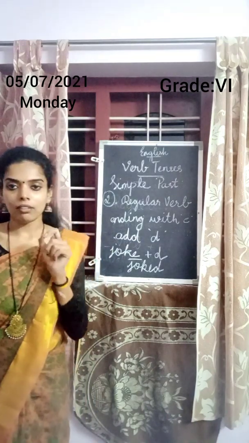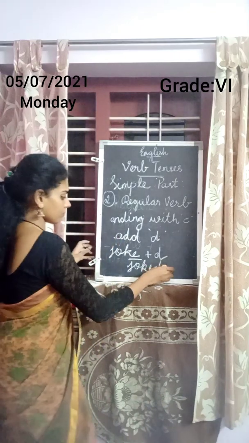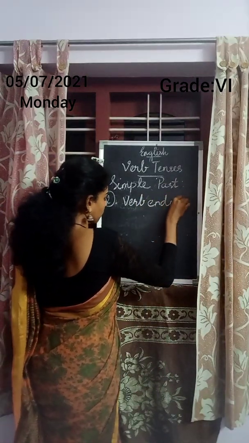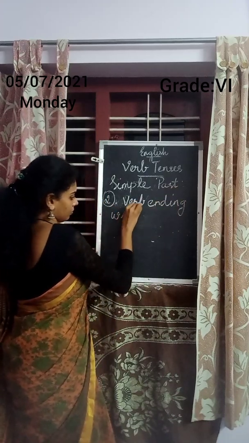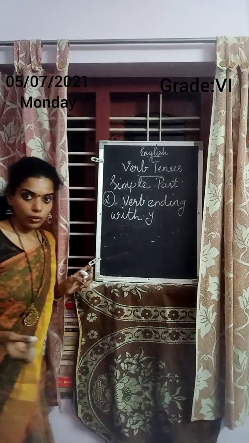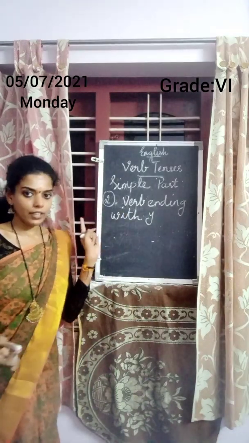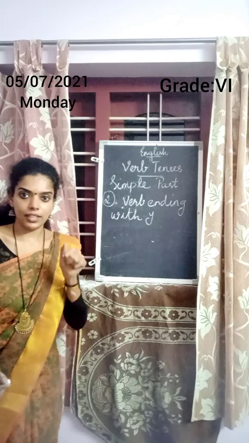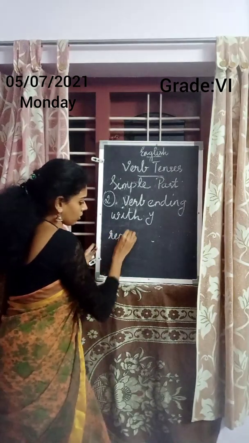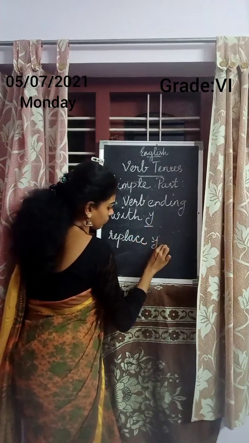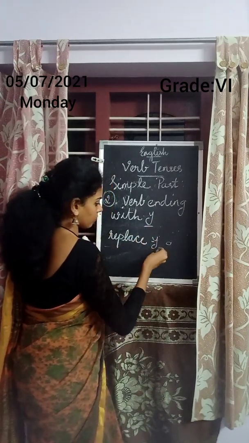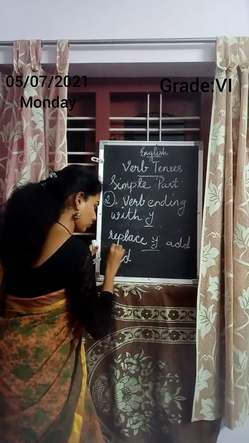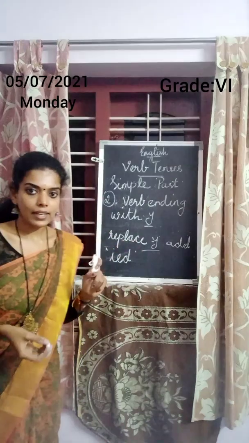So, the next one is regular verb ending with y. In a verb ending with y, you need to replace the y and add ied.